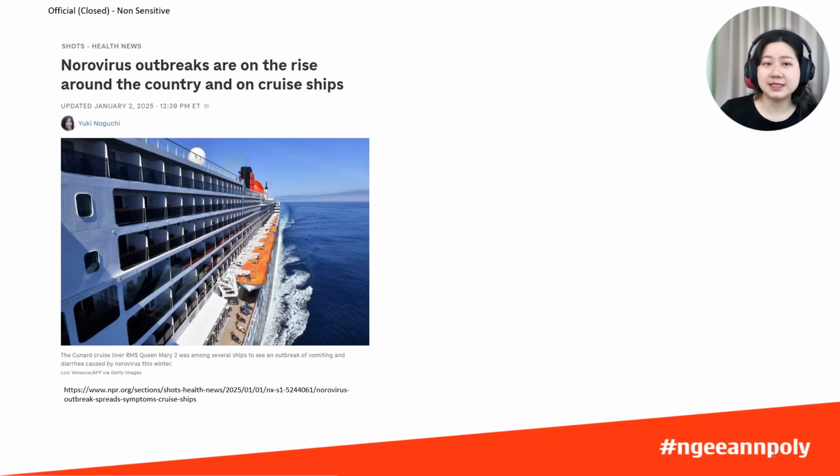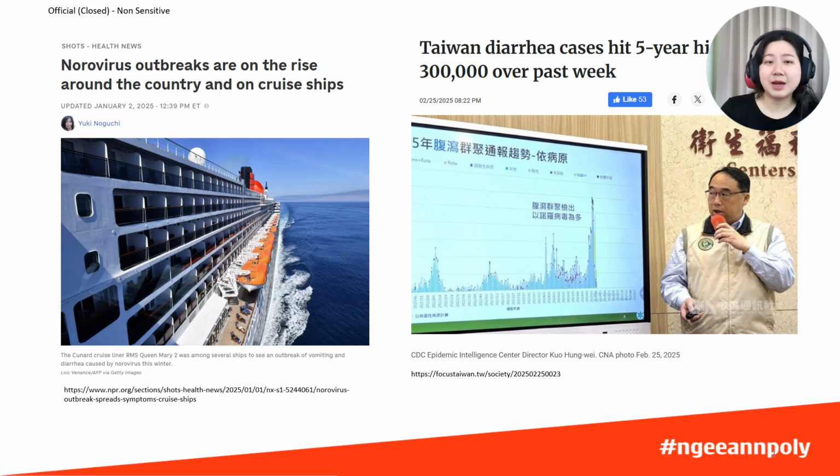Diarrhea is very common and mostly results from contaminated food and water sources. Diarrhea is widespread throughout developing countries. But if you think that diarrhea is only prevalent in developing countries, think again. For instance, in the US, there was a notable increase in both the frequency and severity of diarrhea outbreaks in 2024. Similarly, Taiwan reported a significant spike in diarrhea-related emergency and outpatient visits in February 2025. This shows that diarrhea is truly a global health issue.